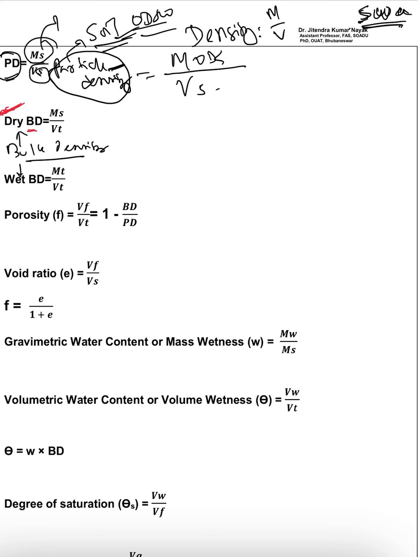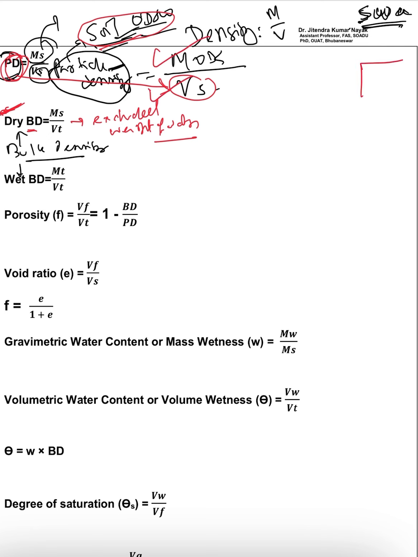Dry bulk density means you have already excluded which part? The weight of water. Yes or no? So always remember, in case of particle density the denominator will be only the volume of the soil, because we are taking into consideration only soil particles. So mass of oven dry soil divided by volume of the soil.